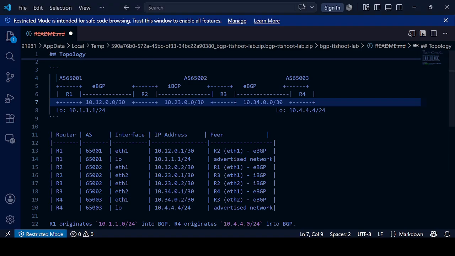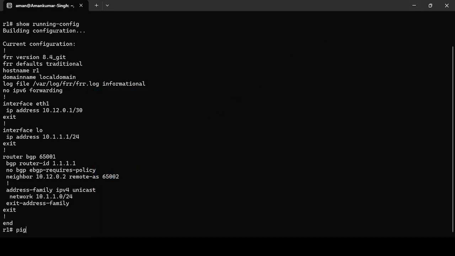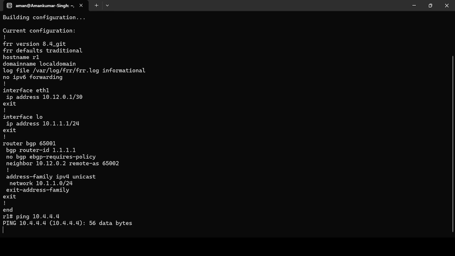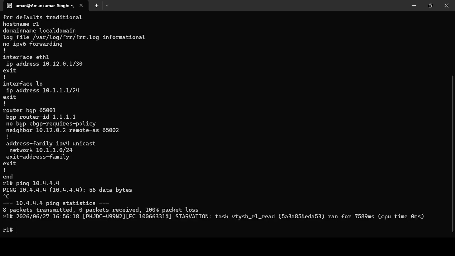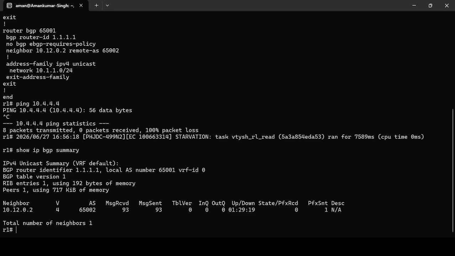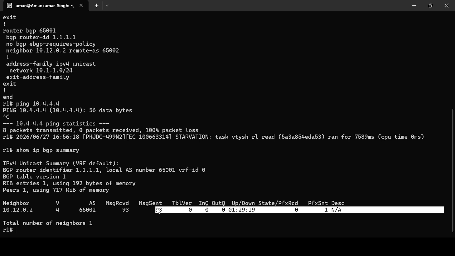Now, the problem statement says that from R4 we should be able to ping R1, and from R1 we should be able to ping R4. I'm currently on R1, and let me try to ping R4's IP address. It is not working. So first, let me check if the BGP sessions are formed. We can clearly see here that the session is in established state.